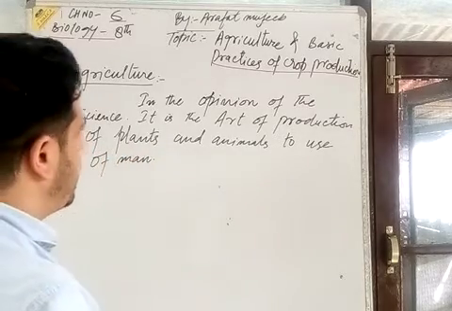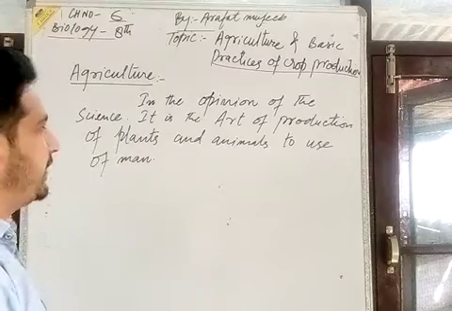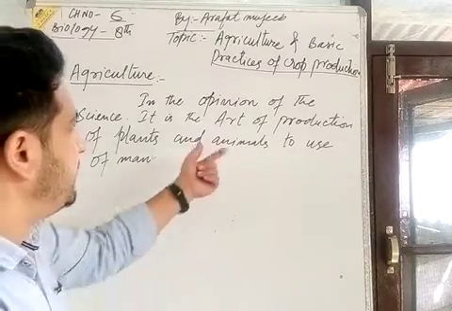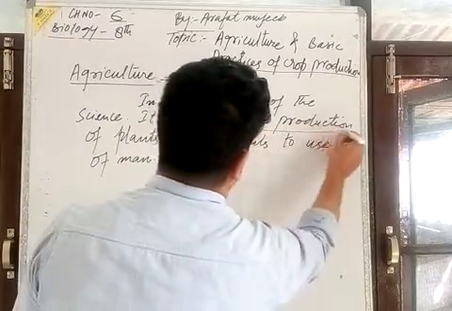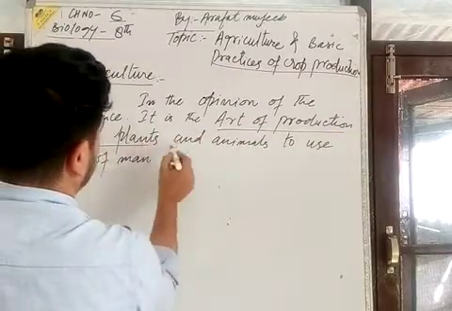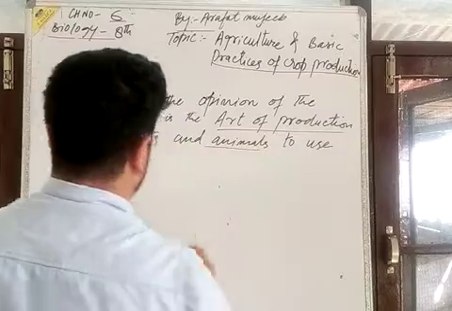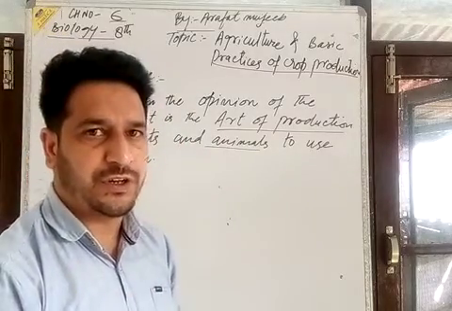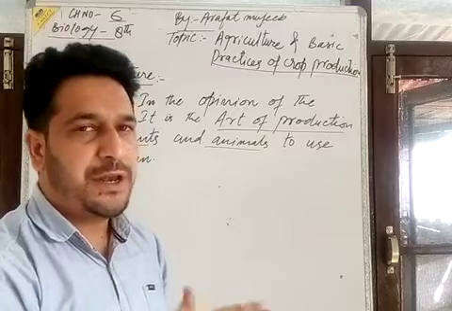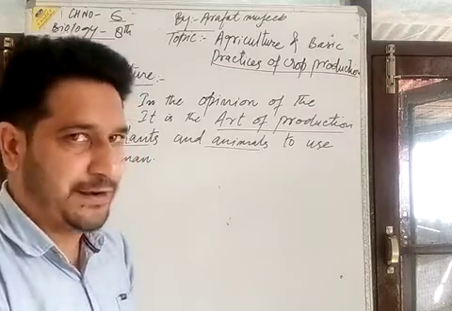That means in the view of science we can say agriculture is the art of production of plants or animals so that a man can use it. It is of benefit to mankind.